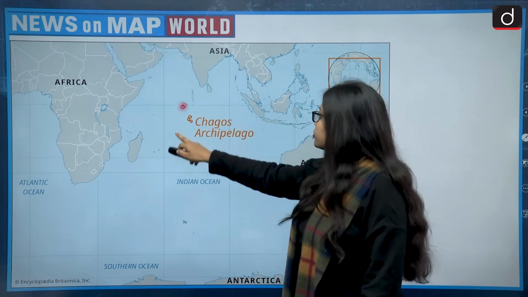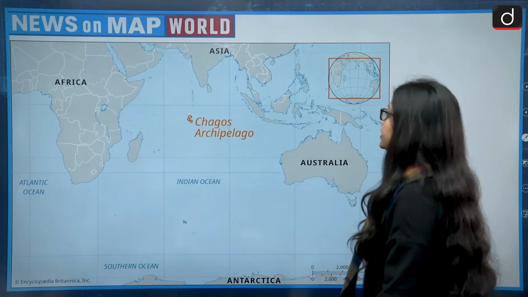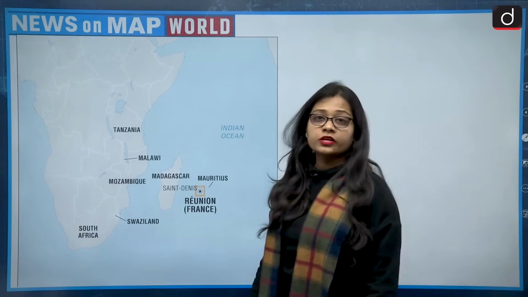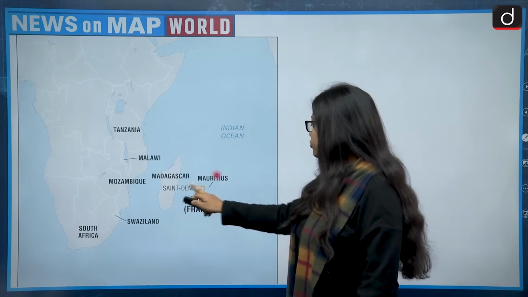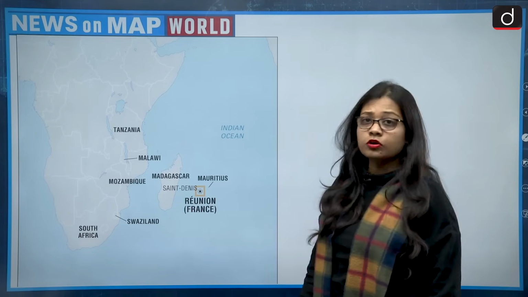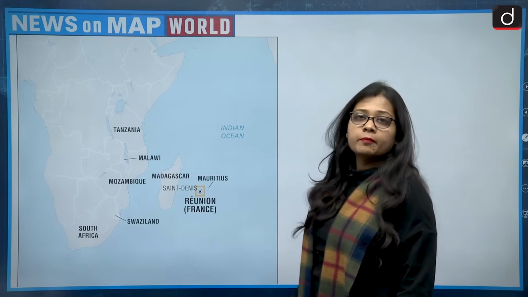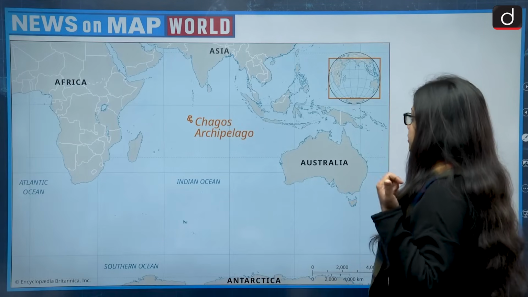So this is the location of the Chagos Archipelago, and there are many small islands present in it. Then next we have Reunion Island. Reunion Island also lies in the Indian Ocean. This is the location of Reunion Island, and Reunion Island belongs to France, and is located to the east of Madagascar. So Reunion Island belongs to the Indian Ocean.